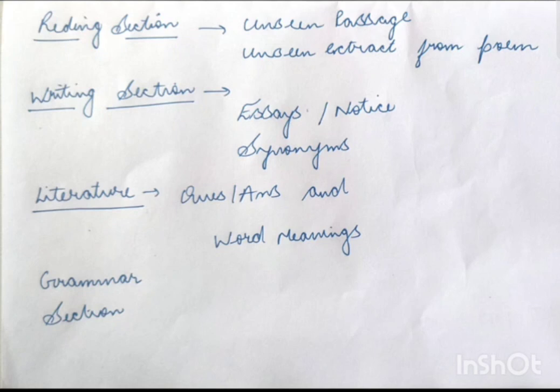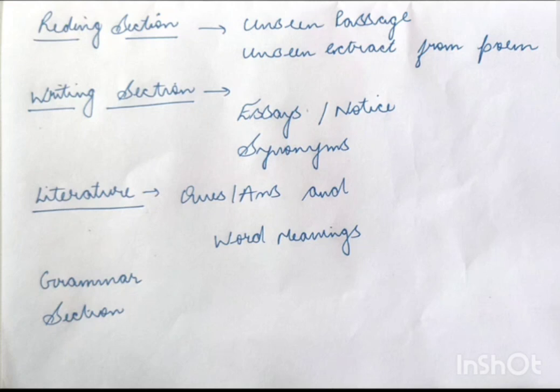The other is the unseen extract from the poem. The unseen extract from the poem will include extracts from the poems that are being taught to you. For example, one of the poems which we are having now is on the grasshopper and cricket. So we can just read the poem out, and any extract can come from that poem. Okay. Now the other is the writing section.